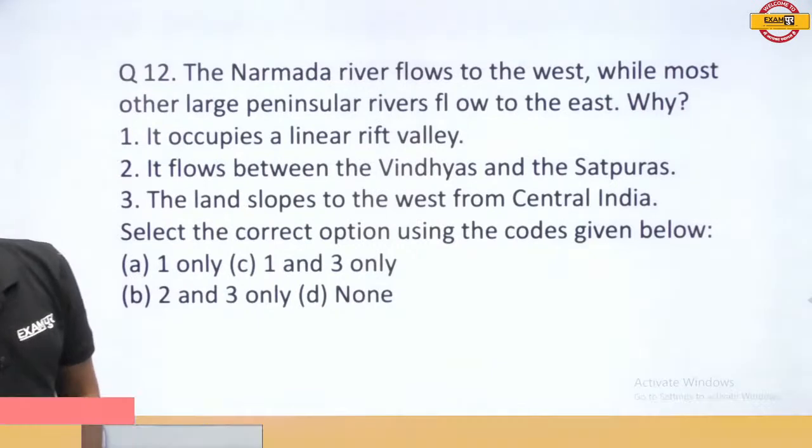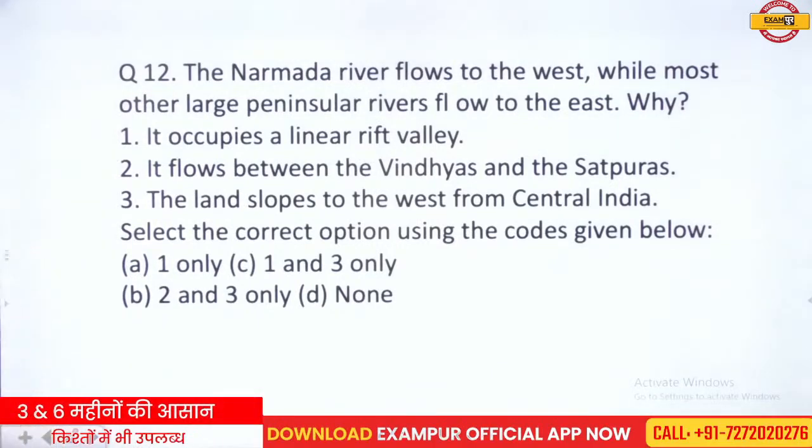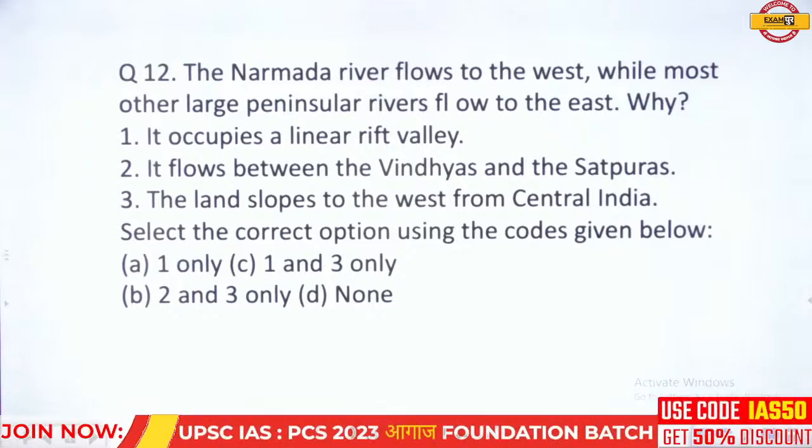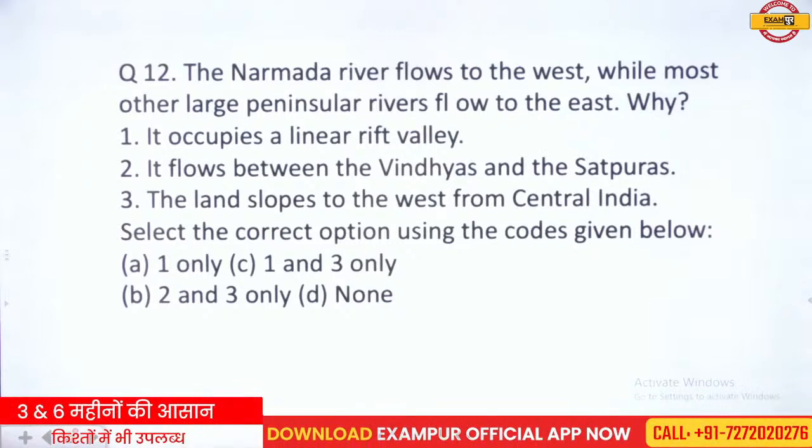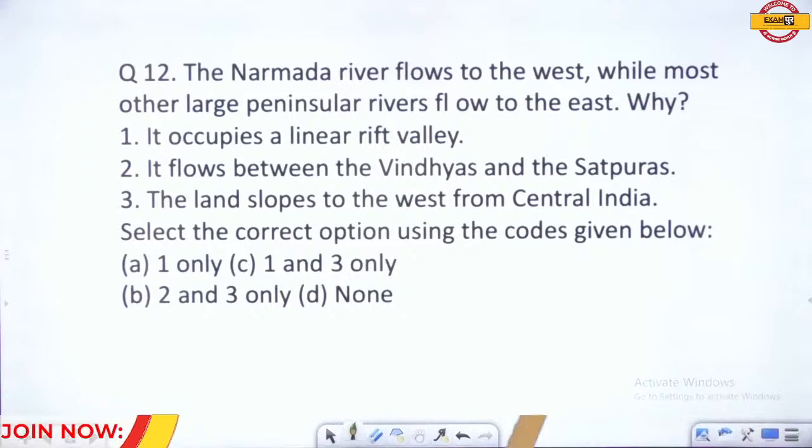So there is one response, Aman Singh. The Narmada River flows to the west while most of the large peninsular rivers flow to the east. Why? What is the reason why the Narmada River flows toward the west?